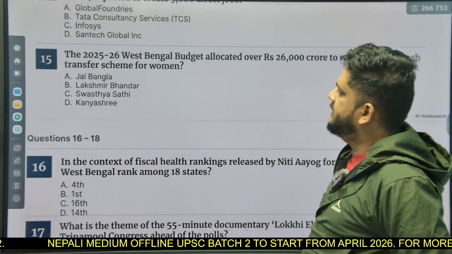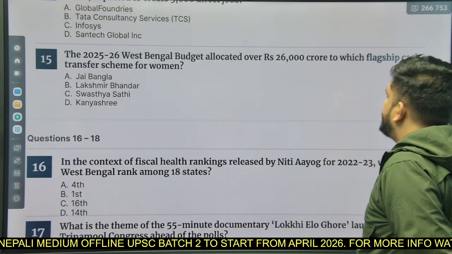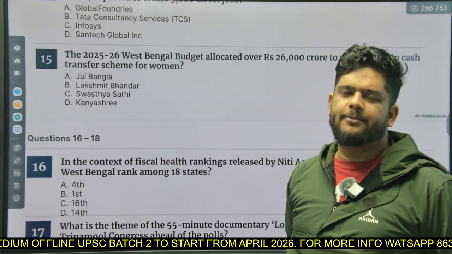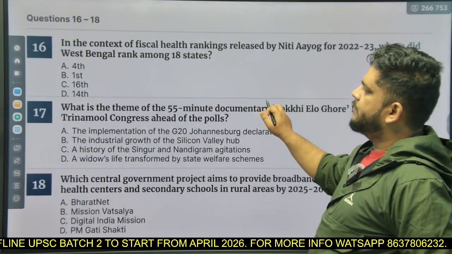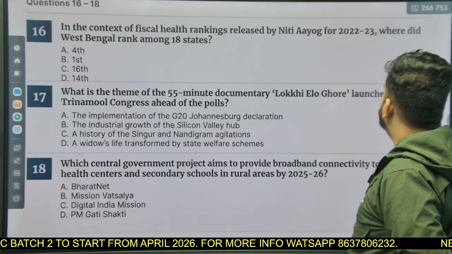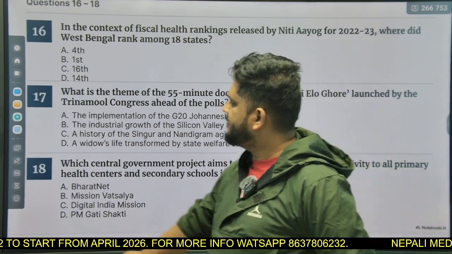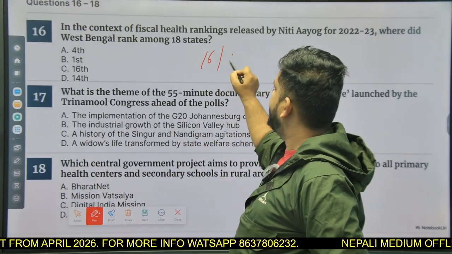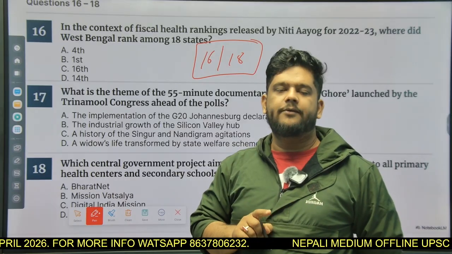Okay, question number 15. The 2025-26 West Bengal budget allocated over 26,000 crore to which flagship cash transfer scheme for women? We all know, a very, very simple question, that is Lakshmir Bhandar, right? Lakshmir Bhandar, option number B. Question number 16. In the context of fiscal health ranking released by Niti Aayog for 2022-23, where did West Bengal rank among 18 states? What a performance West Bengal has shown, right? Out of 18, it scored 16. 16 out of 18. Now, you see, third from the last. That is the rank of West Bengal.